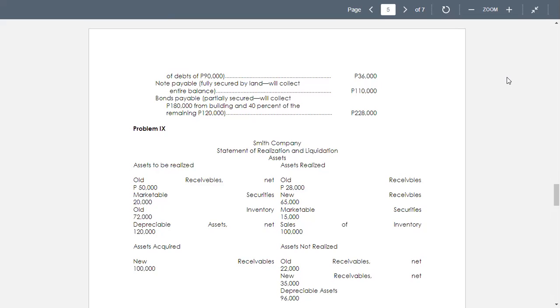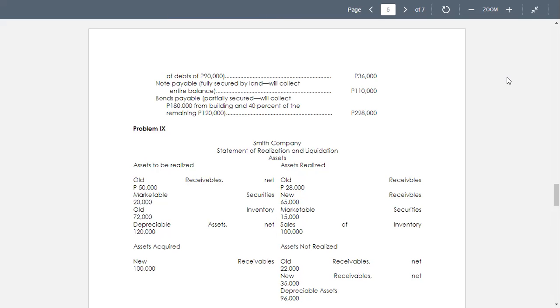1. Credit sales by the trustee were 100,000. Cost of goods sold 72,000, consisting of all the inventory transferred from Smith. Trustee sold 20,000 worth of marketable securities for 15,000. Receivables collected by the trustee, all 28,000 of the 50,000 transferred. New 65,000. Disbursement by the trustee, old current payables, or 31,000 of the 65,000. Trustee expenses, 6,000. Recorded 24,000 depreciation on the plant assets of 120,000 transferred from Smith.